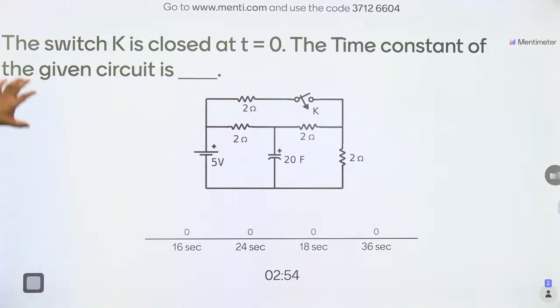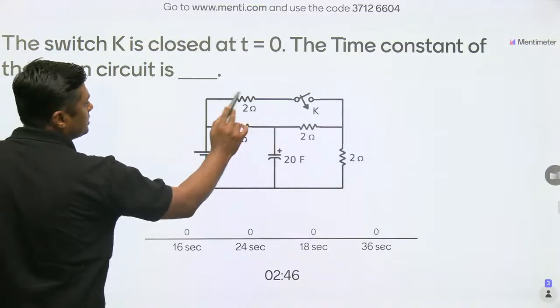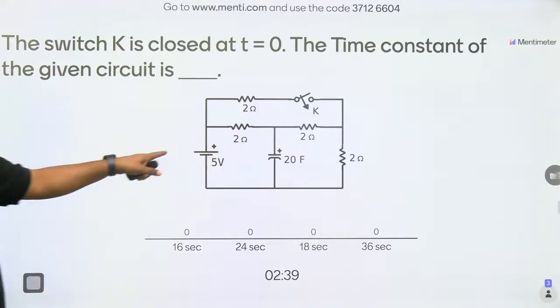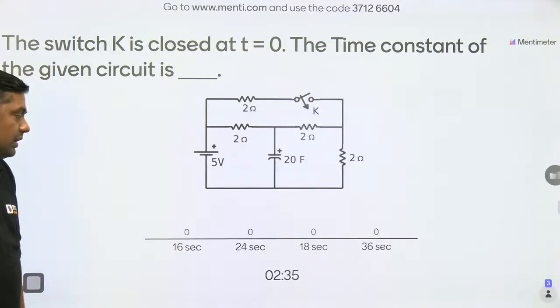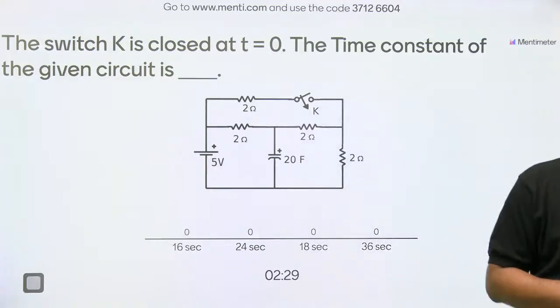You have to calculate the time constant of the given circuit. This is the capacitor, 2 ohm resistor, 2 ohm resistor, 2 ohm resistor, 2 ohm resistor, and then this is the 5 volt battery. Draw the diagram, right?